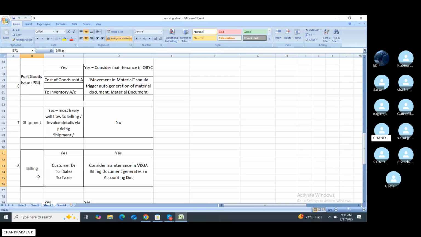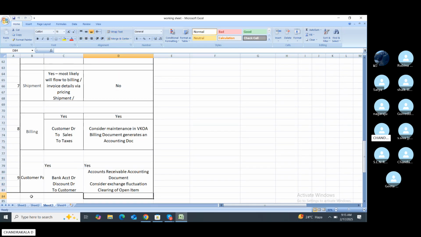Last one, billing. Billing means an entry is posted here: customer account debit, sales account credit, and tax. In the tax, the sales affect the output tax entries. Customer account debit, sales account credit, and any taxation, input or output tax, accounting here. SAP considers the maintenance in VKOA when a billing document generates the accounting document. Here the accounting document is generated. Next is customer payment.